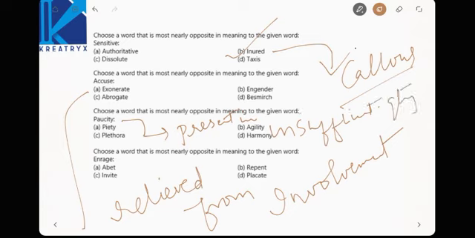Now the nearly opposite meaning is nothing but what? Plethora is meaning in excess. Now piety is also being religious, a separate meaning. Agility is also thin, insufficient. Harmony is also smooth. Plethora, the meaning of plethora is in excess.